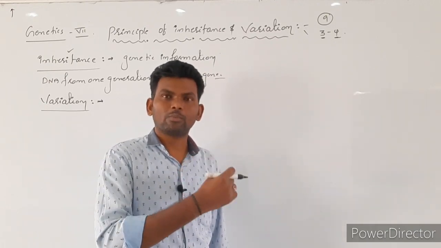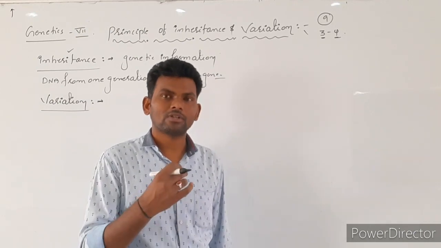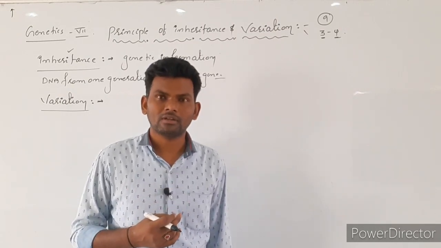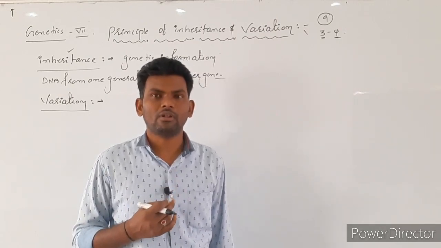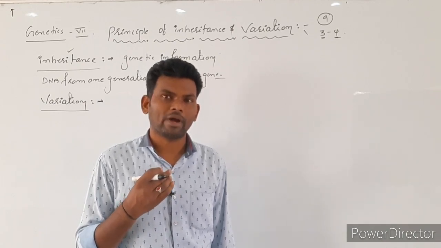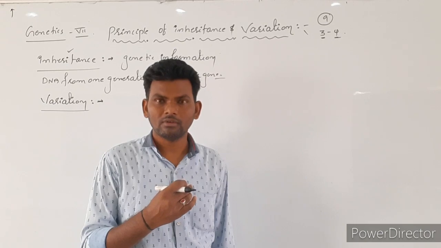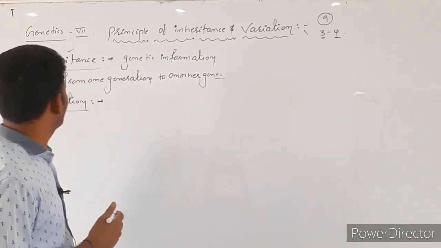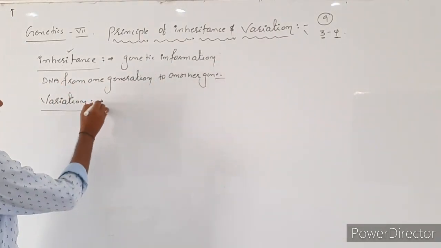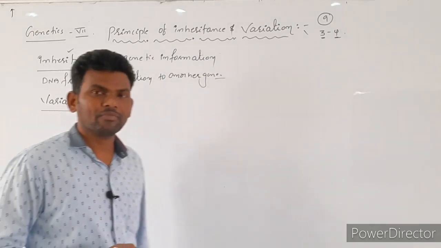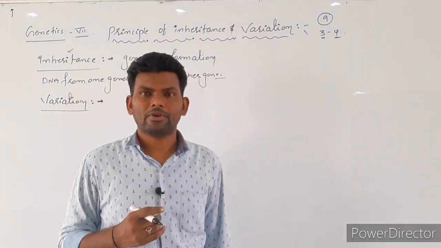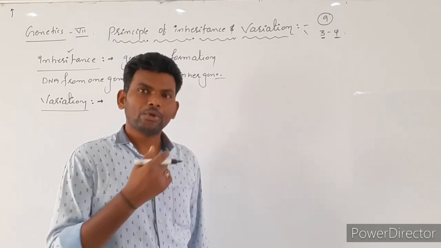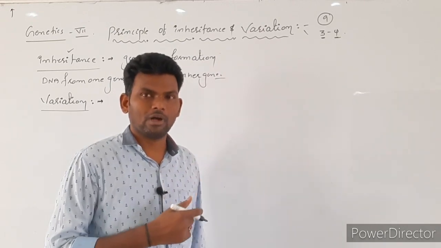Here, during sexual reproduction, gametes are formed. The gametes are formed after meiotic division. And during meiotic division, what happens? The genetic information is exchanged between non-sister chromatids of homologous chromosomes, leading to variations. What is meant by variation? Generally organisms are produced by two reproductions, sexual and asexual. During sexual reproduction, gametes are formed.